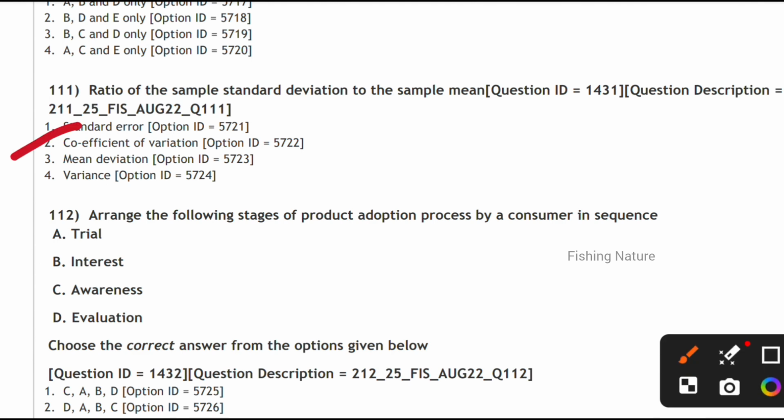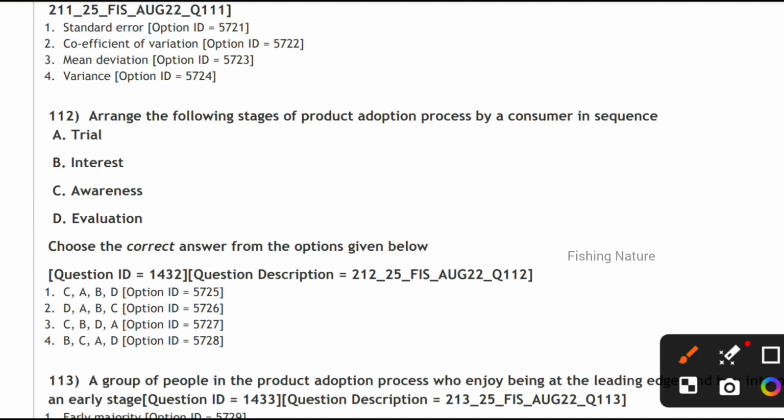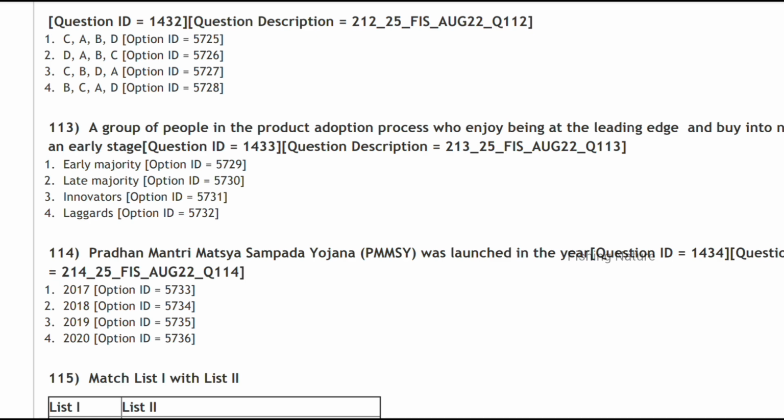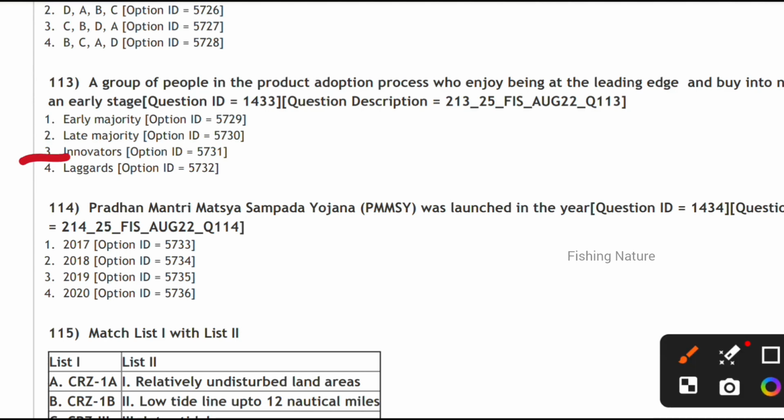Next, there are the following stages of product adoption process by a consumer in sequence. Let's see the options here. Arrange the stages in the adoption process by the consumer in sequence, they are asking. First is the awareness, then interest, trial, and adoption. So option 3. Next one, the group of people in the product adoption process who enjoy being at the leading edge and buying into new products at an earlier stage. It is the innovators.